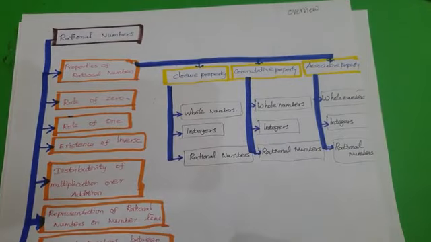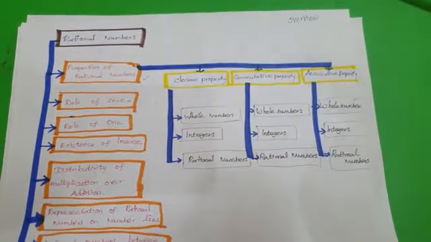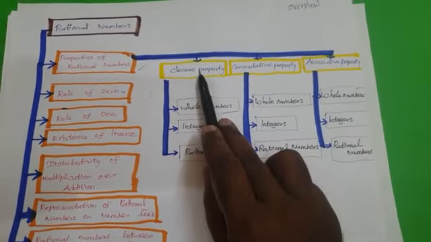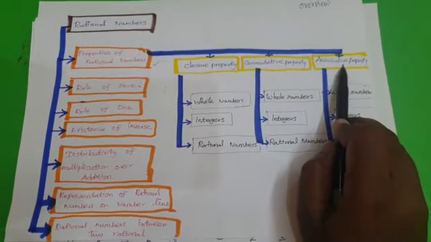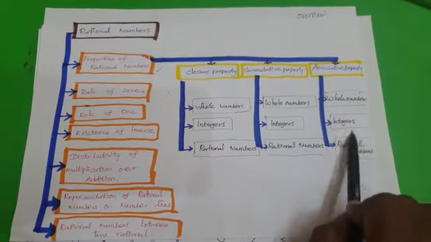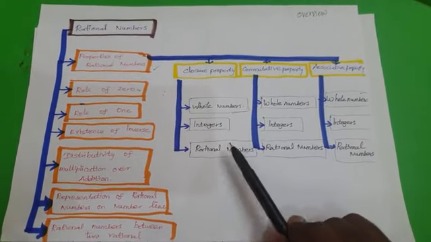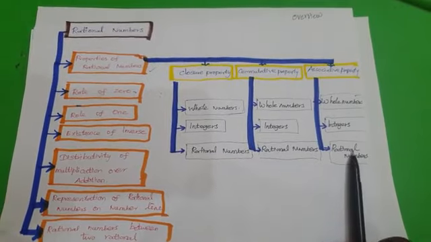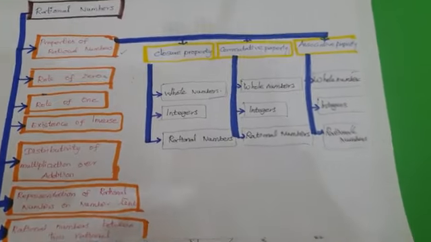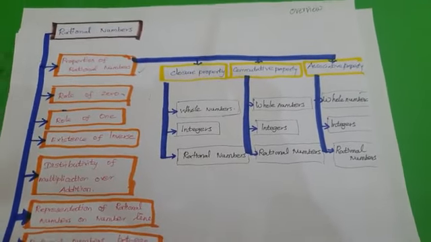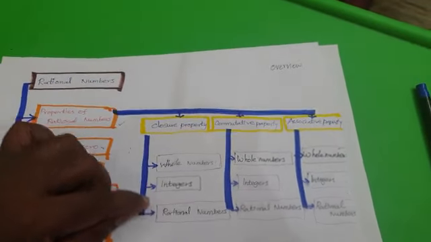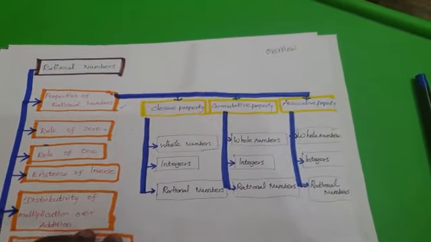The first topic today is properties of rational numbers. These are the closure property, commutative property and associative property. Each property will be divided into three classifications: whole numbers, integers and rational numbers. Even though today's topic is rational numbers, we should recall the concepts of whole numbers and integers. We discussed the properties of integers last year in class. If you know these two topics, we can easily work out rational numbers. That's why I am choosing this topic now.